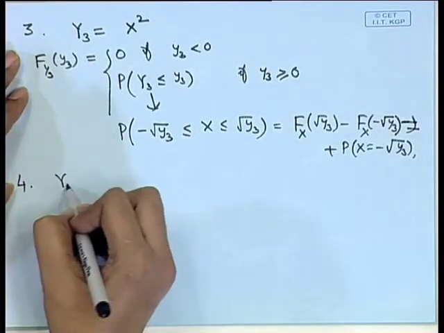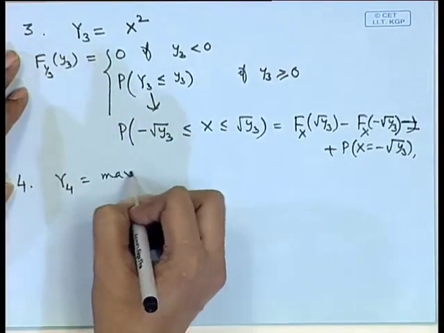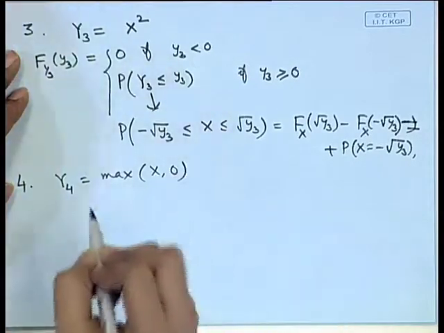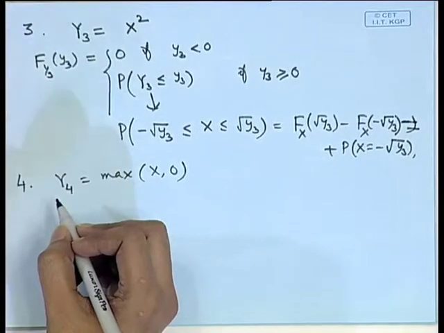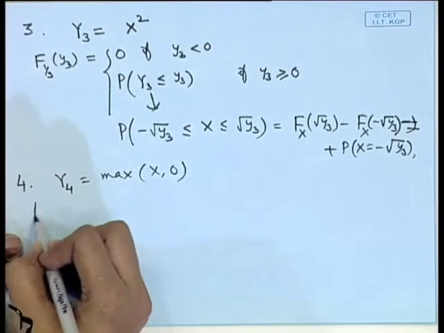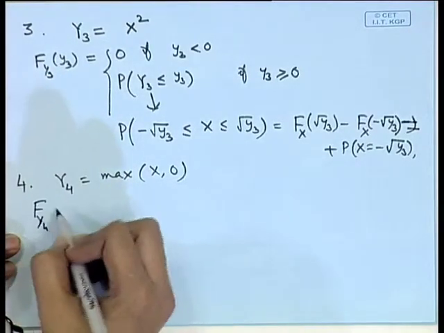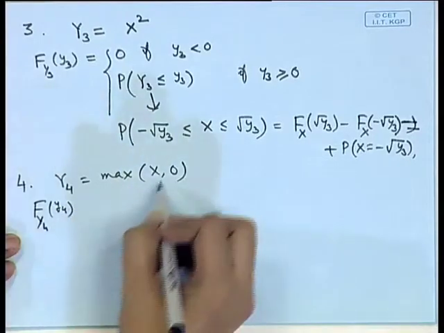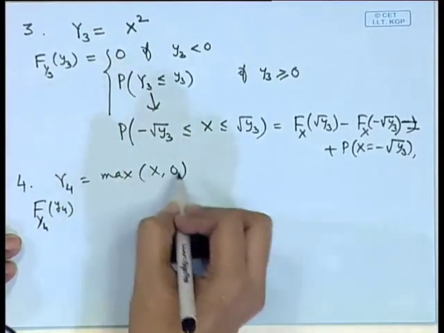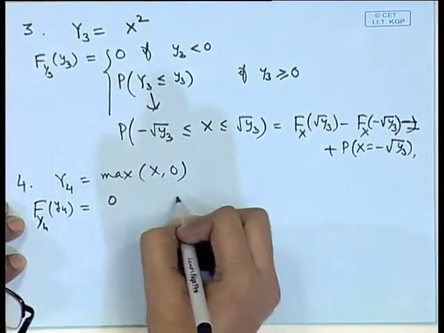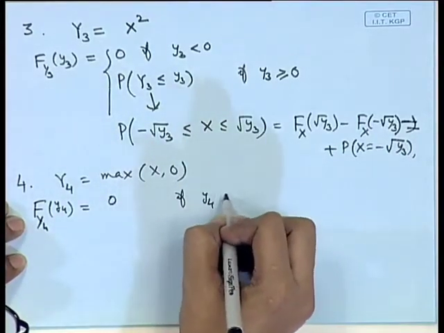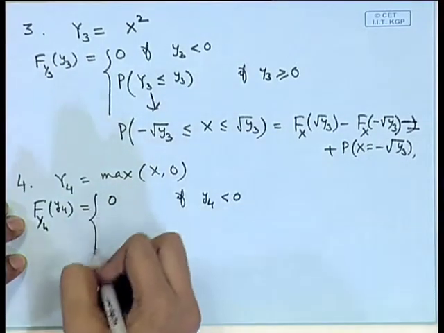Let us consider say function y 4 is maximum of x and 0. So, here F of y 4, once again you can notice here that this random variable is also non-negative. So, this will be 0 if y 4 is negative.